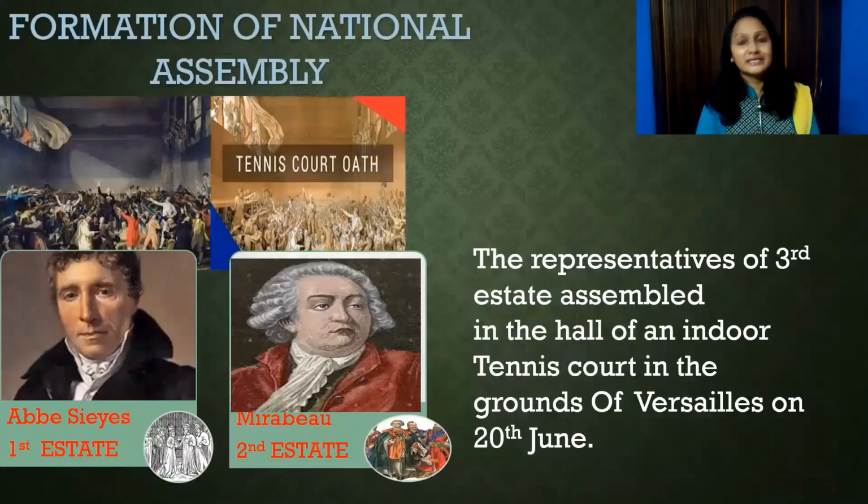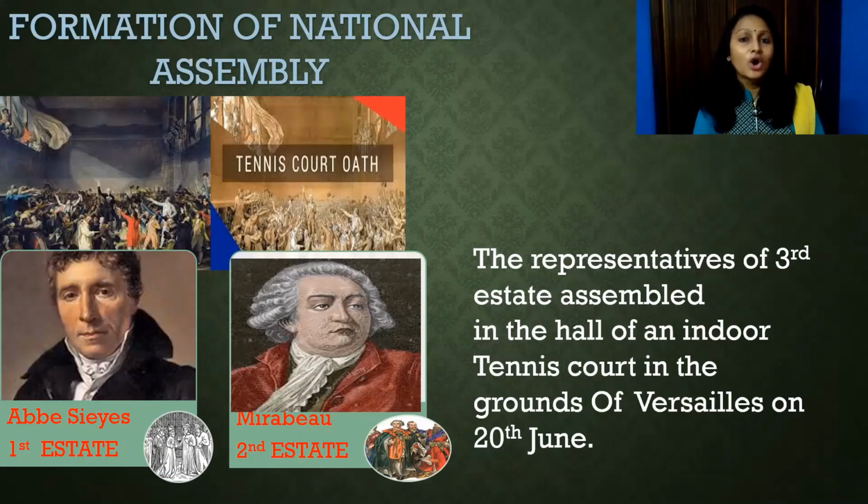Formation of the National Assembly. All the representatives of the third estate assembled in the hall of an indoor tennis court in the grounds of Versailles on June 20th, 1789, and declared themselves a National Assembly. They wanted to draft a constitution for France. And they took an oath on June 20th that they would not disperse until they finished writing the constitution.